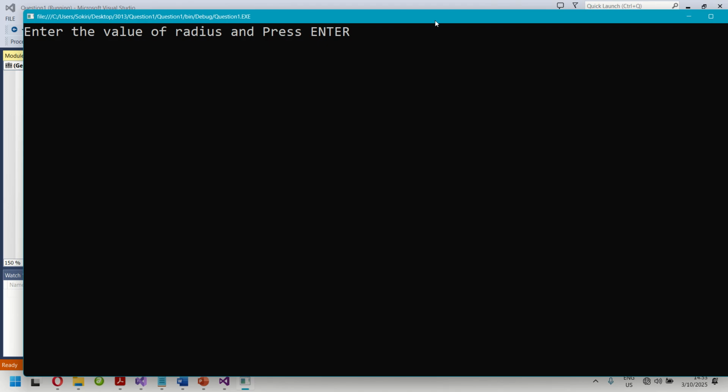Enter the value of radius and press enter. What is the radius which you want? The value of the radius which you want. You want 7. And what will be the area? Because you need to know that if you say 3.14 times 7 times 7, we get this value, so that you check whether this program is running correctly. So if you say 7 times 7 times 3.14, what is the result? Are you sure?